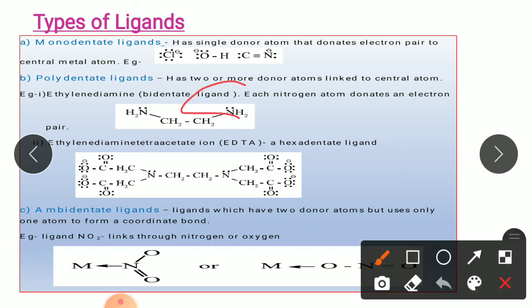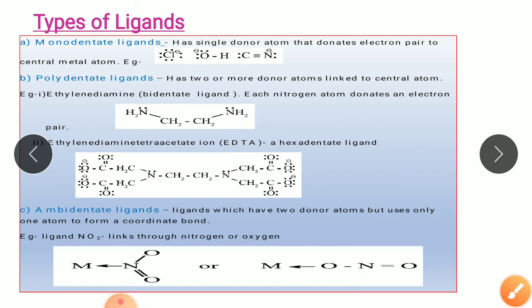One more example is that of thiocyanate, where your sulfur can donate its pair of electrons, or your nitrogen can donate its pair of electrons to the central metal atom to form the coordinate bond. So this type of ligands are called ambidentate ligands, where they have two donor atoms but use only one of them to form the coordinate bond.